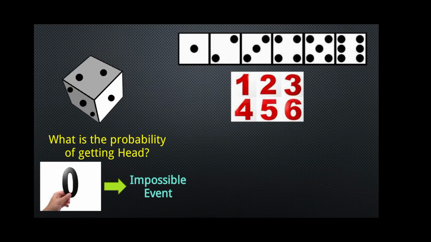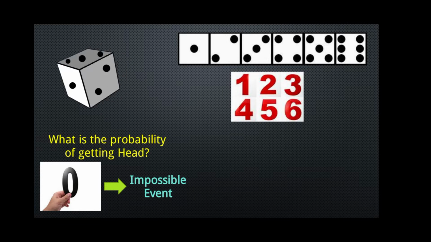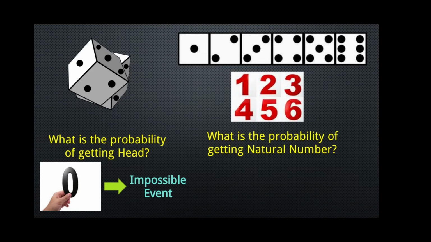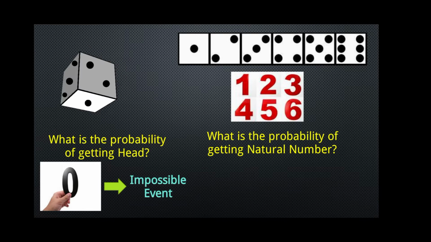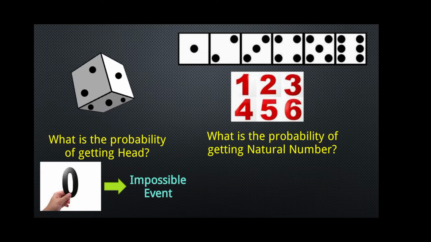Okay, we will go to another example. What is the probability of getting a natural number on the roll of a fair die? No matter how the die is rolled, we will get a number from 1 to 6. All are natural numbers.